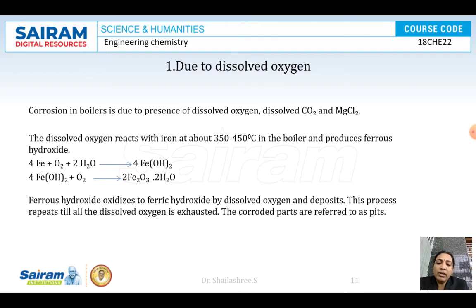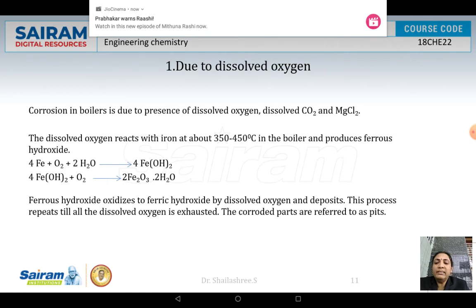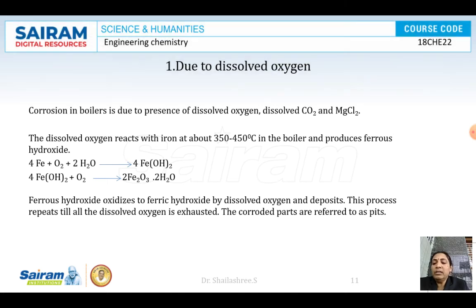If dissolved oxygen is present in water, and it will always be present, then at high temperatures it reacts with iron. The iron reacts with the oxygen in the water and forms ferrous hydroxide. The ferrous hydroxide, once again in contact with moisture and air, forms the hydrated ferric salt, that is rust.